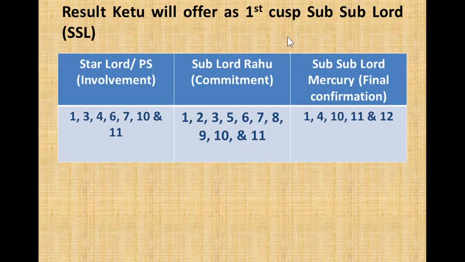Results Ketu will offer as the first cusp sub-lord: the involved houses are 1, 3, 4, 6, 7, 10, and 11. Committed houses are 1, 2, 3, 5, 6, 7, 8, 9, 10, 11. And final confirmation with 1, 4, 10, 11, and 12.